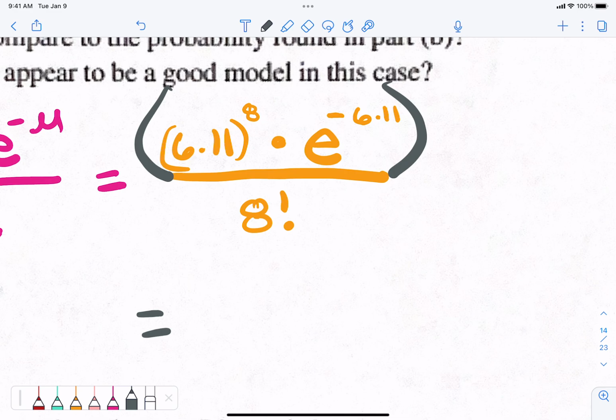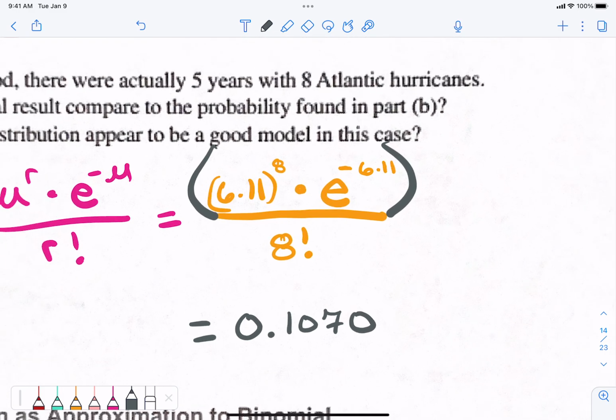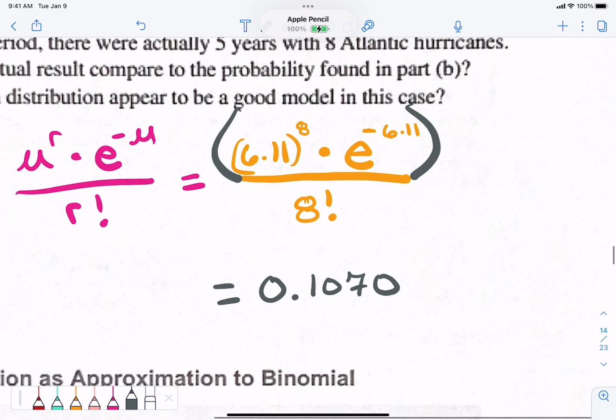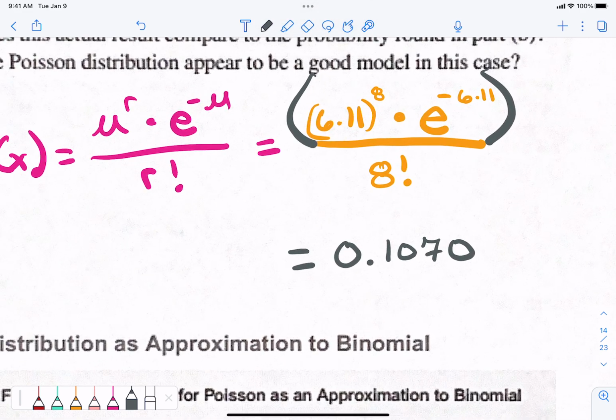A probability should be a number less than 1. Did anybody get 0.1070? You should get about 0.0170. If you don't get that, let me know. Where's the E button at?